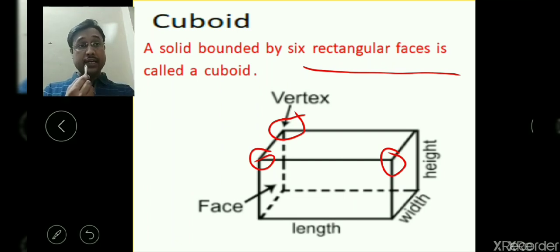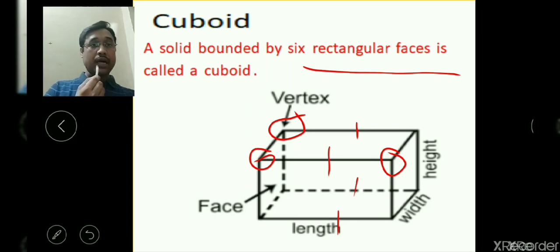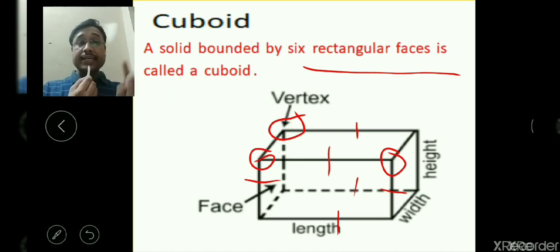You can count this way, 1 2 3 4, and downside also. After that you count the corner pillars also, which are also edges only. They are connecting the top face and the bottom face.